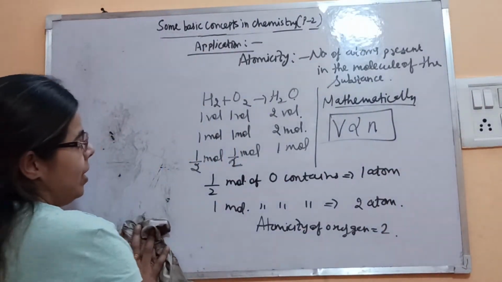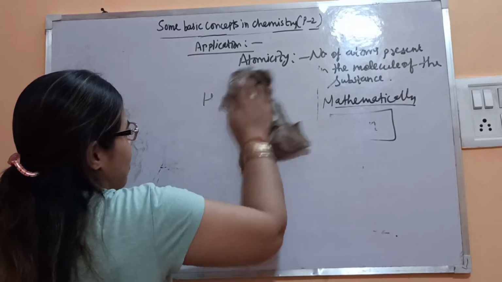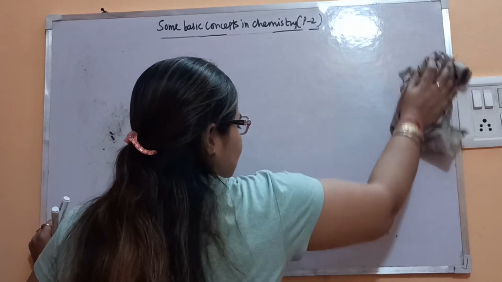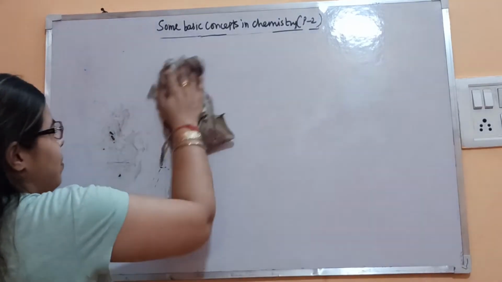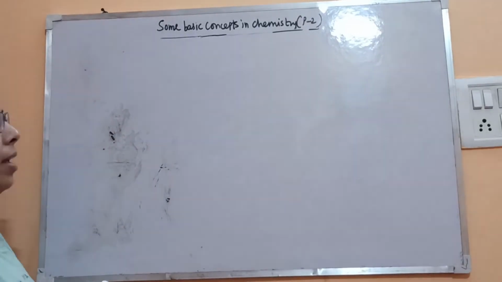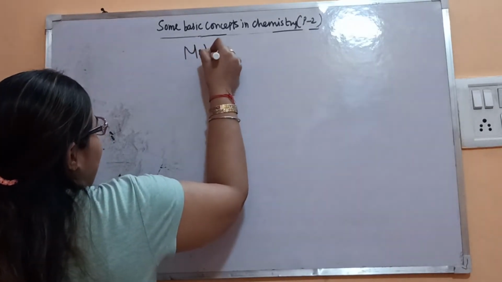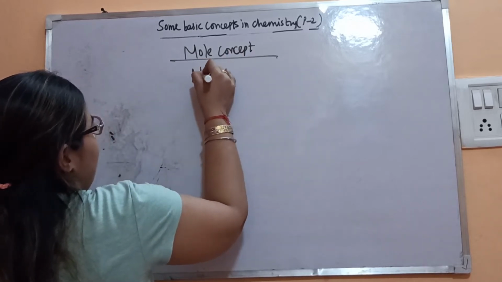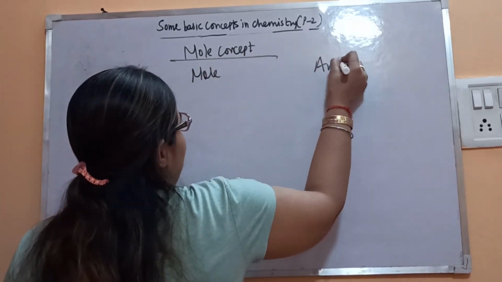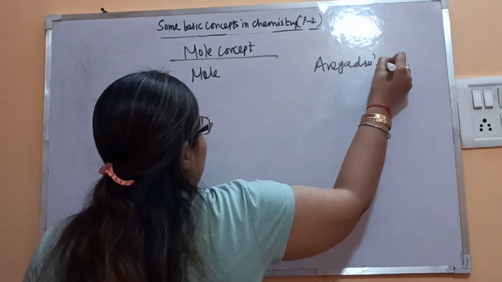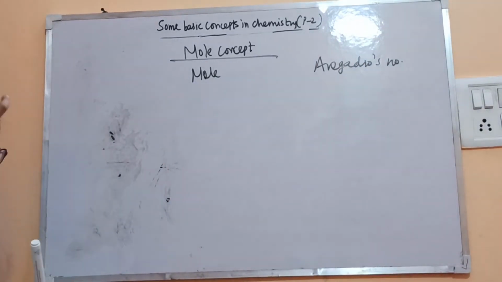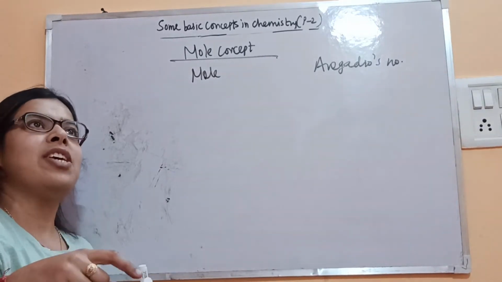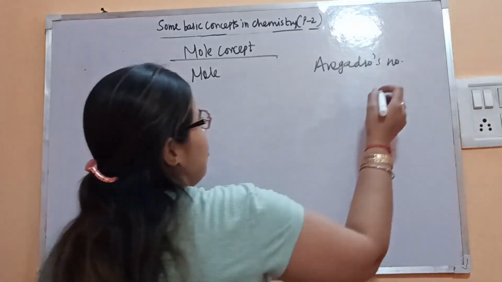Now let's see the next one, mole concept. What is mole concept? This is also something you have studied in your 9th standard. So let's have a look at the mole concept. Before that, let's see what is mole and Avogadro's number. Now Avogadro's law is saying that equal volume of gases contains equal number of molecules. So what is that equal number? So what is Avogadro's number?